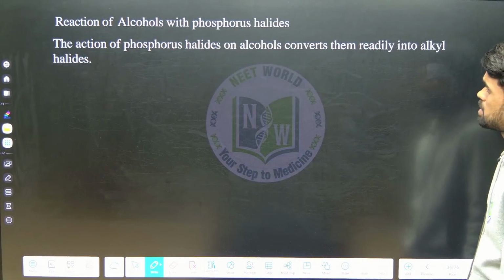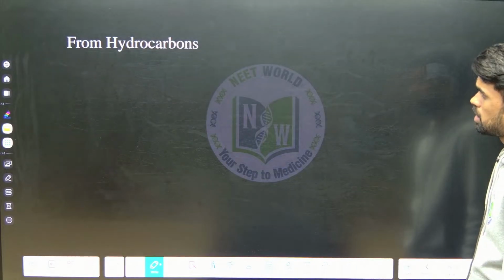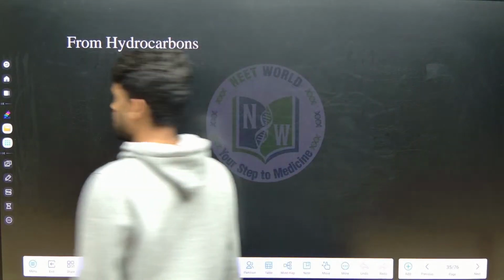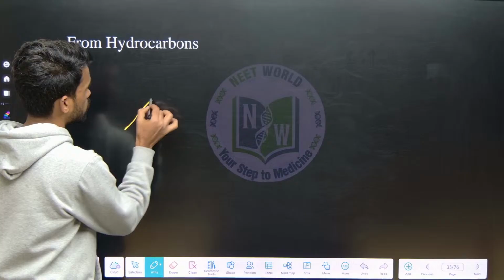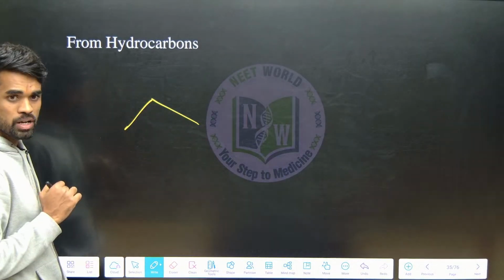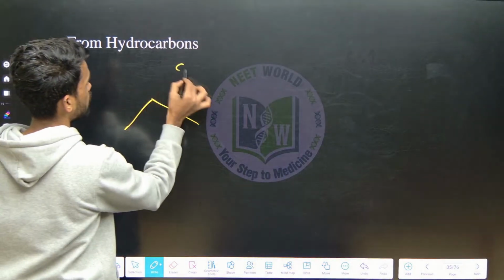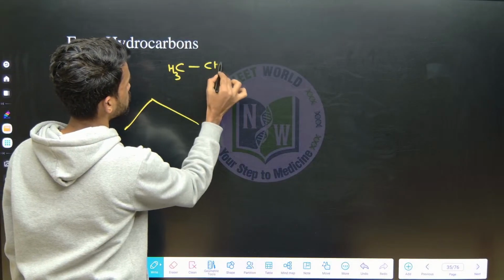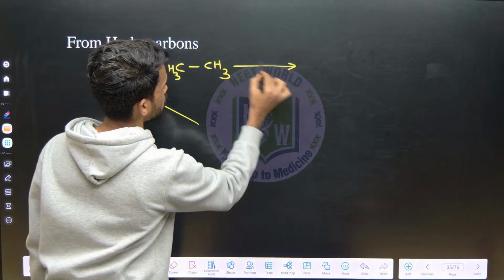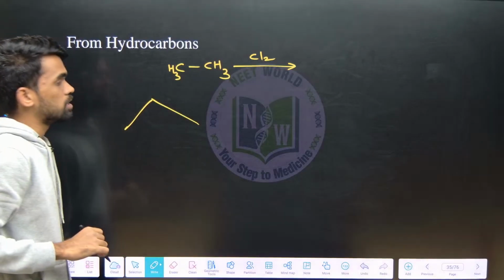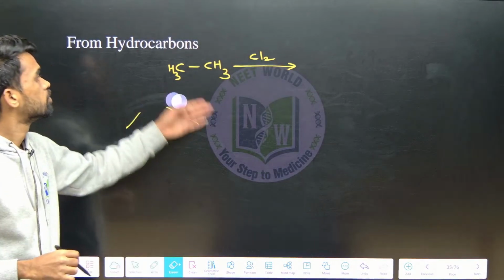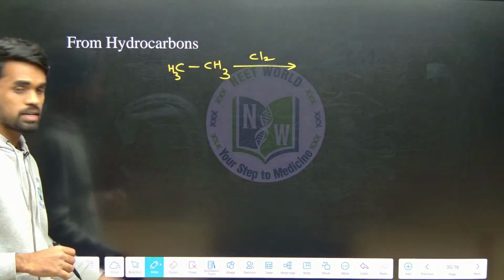Okay, phosphorus halides already discussed, this is also done. Now, from hydrocarbons. It means, what are the things we have, is this a hydrocarbon or not? First of all, take this simple one. You just want to convert the given alkane to an alkyl halide. So what do we do?